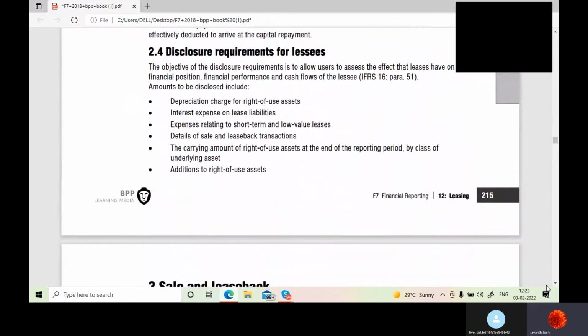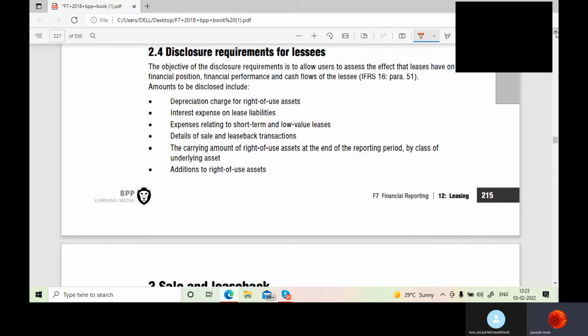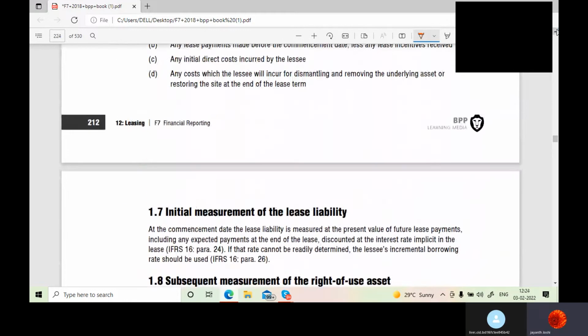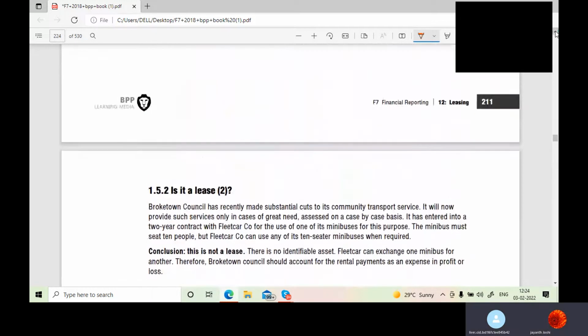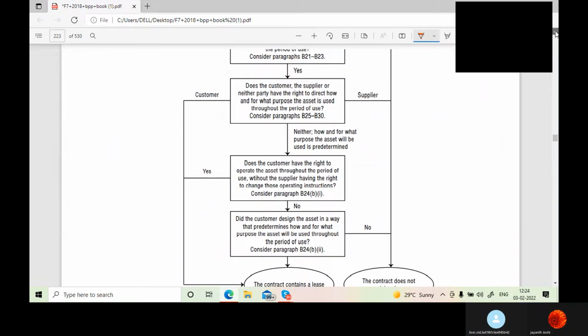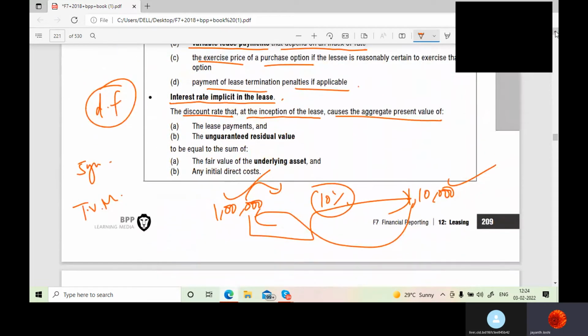Sale and leaseback, I have a full-fledged video that I can give you. So I need to explain only the next 2 pages. If we do tomorrow, your chapter would be done. Tomorrow you have to take 1 hour, I don't think it's 40 minutes. Is it possible? Okay, after the class I'll discuss. No problem.